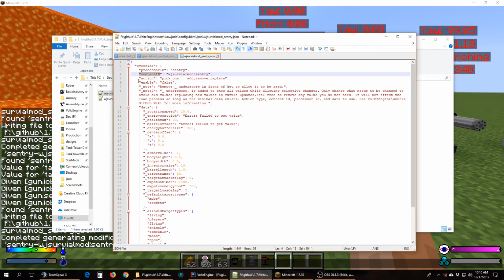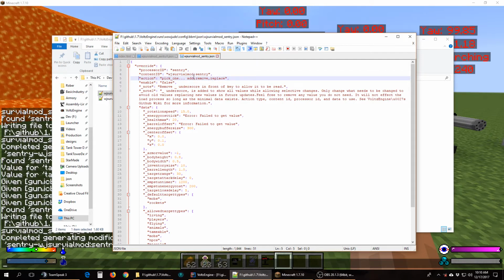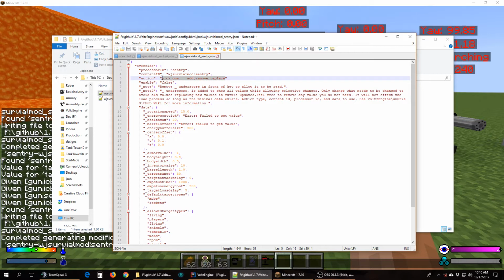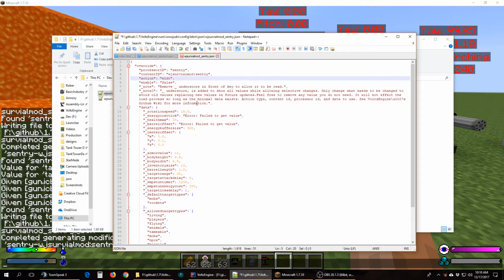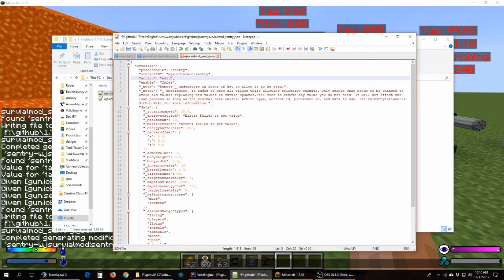There's no reason. Then you have the action here. You want to pick one. Right now it's actually edit that you want to look for. I need to modify that. I changed the word replace to edit because it sounds a little better. When somebody thinks of the word replace, they think, I'm replacing the sentry gun. That feature will actually be in there later, so you'll be able to completely, utterly replace it. You'll also be able to remove content and other things as well. There's a whole system for that. So you want to set your action type to edit.